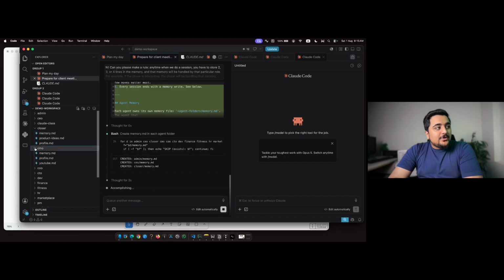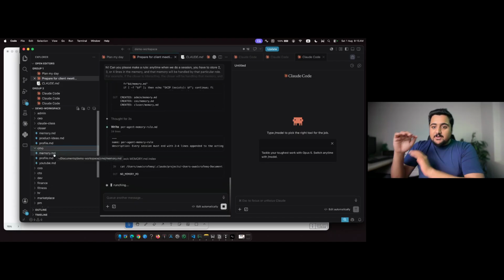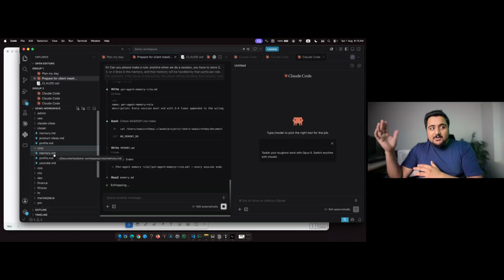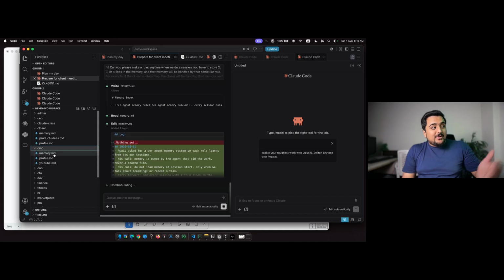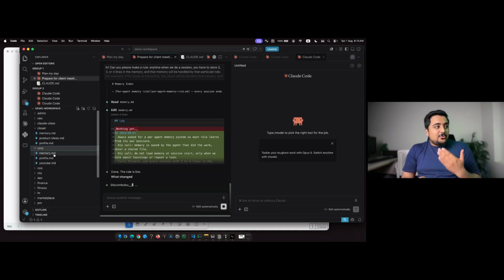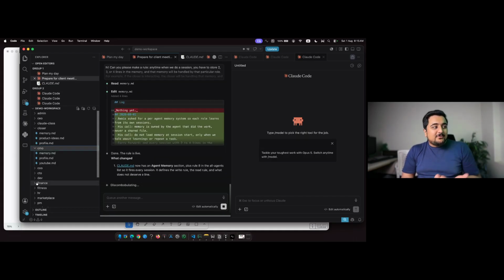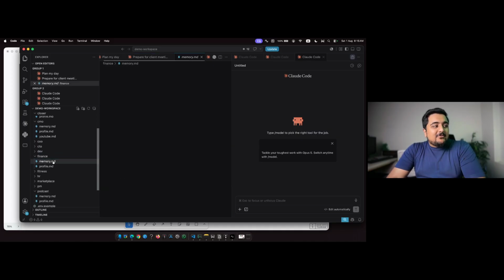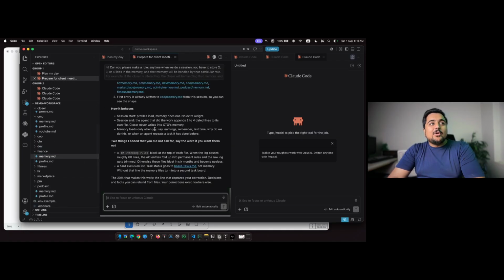So now Closer also has a memory. If I go into CMO, it also has a memory. But there is one universal memory, a global memory. Then there is memory of the user, and memory of the project. And in the project, as we are defining multiple roles, we have a CTO, we have a chief operating officer, we have a finance officer. Everyone will have their own memory. It will be managing the memory, and it will be maintaining all of that data there.